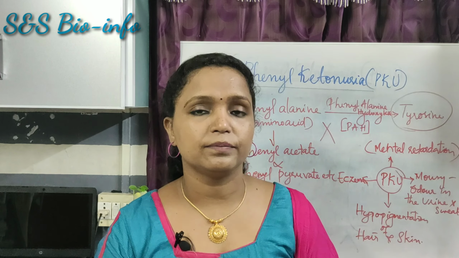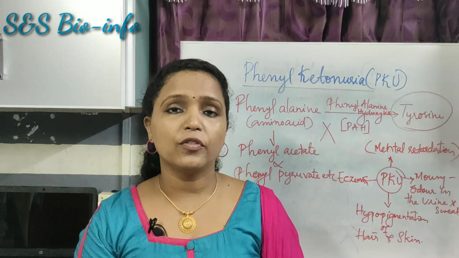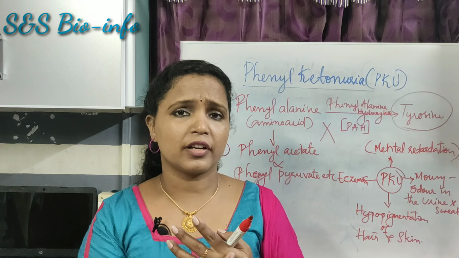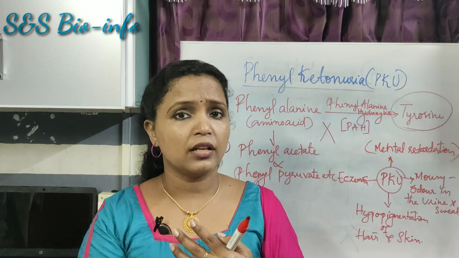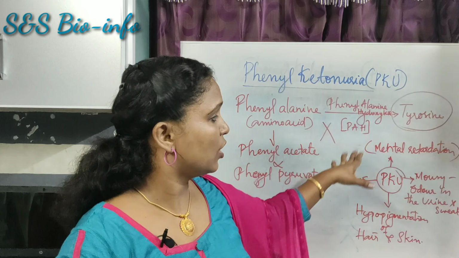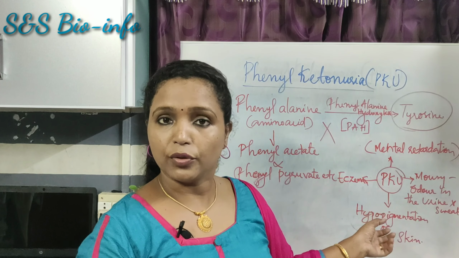Then eczema. What is eczema? It's a type of allergic reaction. Sometimes small patches or rashes may appear on the skin. Sometimes it may cause blisters on the skin. These are the common symptoms of phenylketonuria.